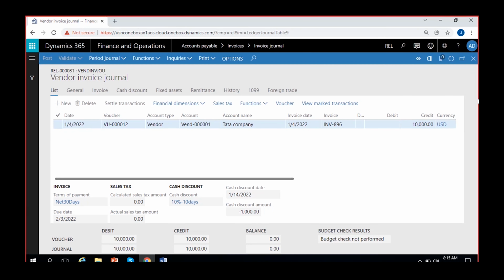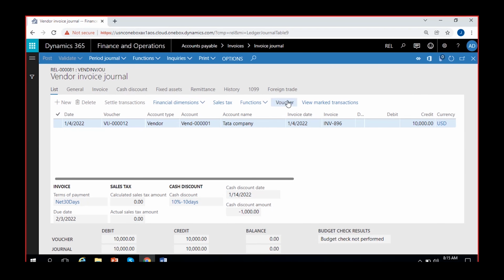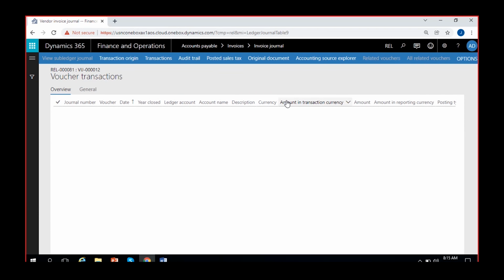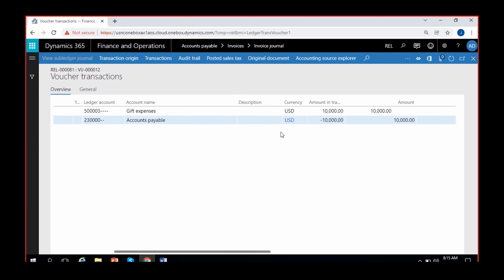It is posted, and you can see the voucher for the vendor invoice journal. So it's posted. The gift expense account is debited with 10,000. Accounts payable account is credited with 10,000. There is no deduction of withholding taxes here at this place.